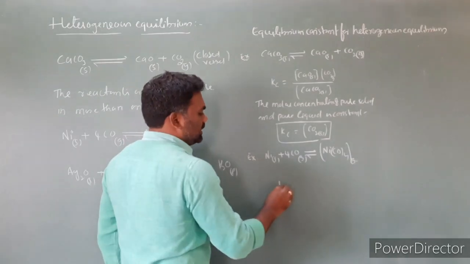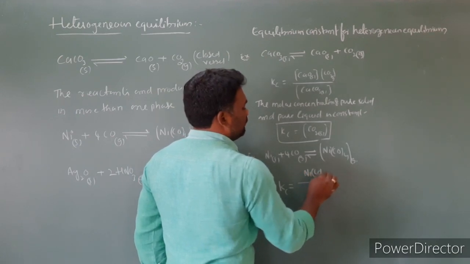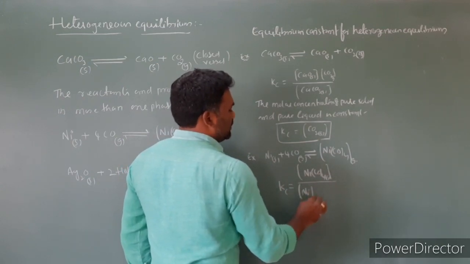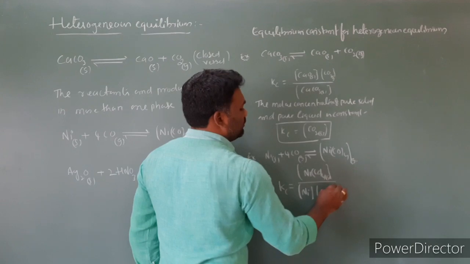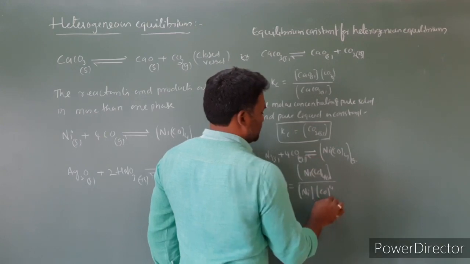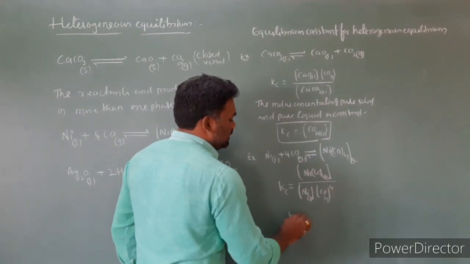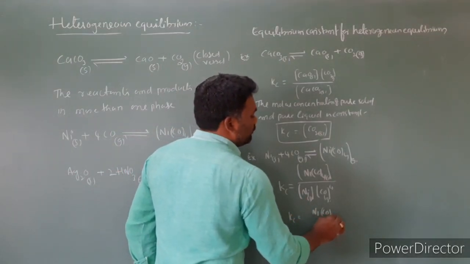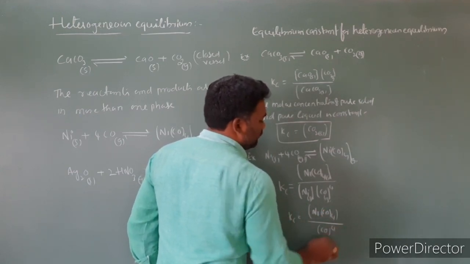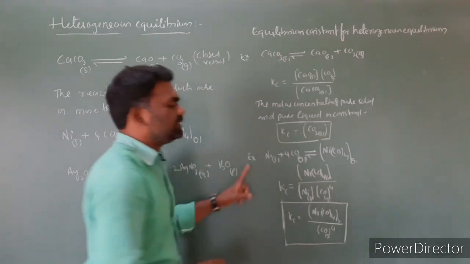Then Kc is equal to the molar concentration of products, Ni(CO)4, by Ni solid and CO to the power 4. Ni is a solid and CO is a gas, so we can neglect Ni. Then Kc is equal to [Ni(CO)4] by [CO]^4. These two are gases. This is the equilibrium constant for this equation.